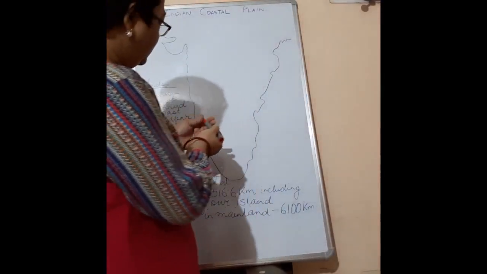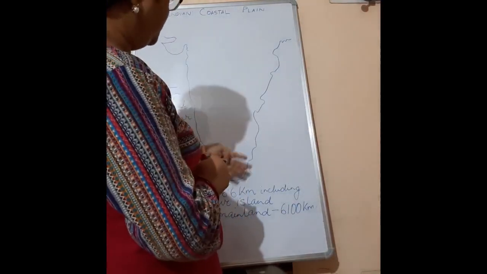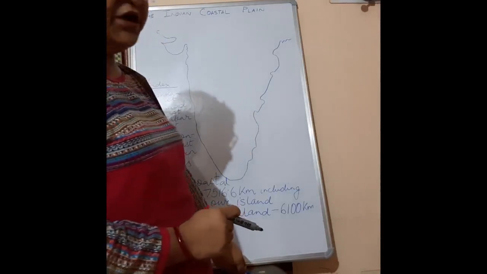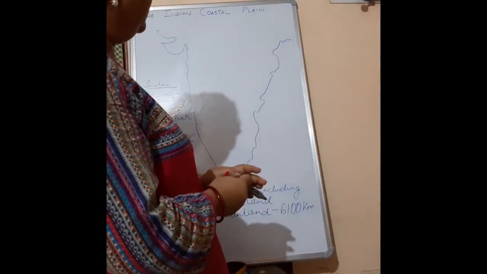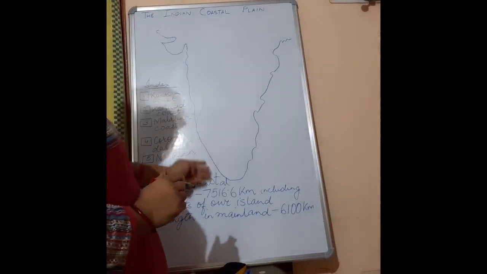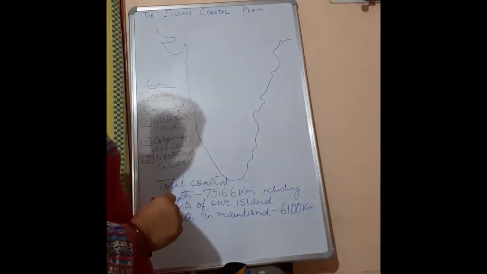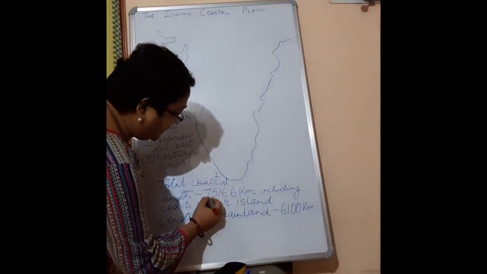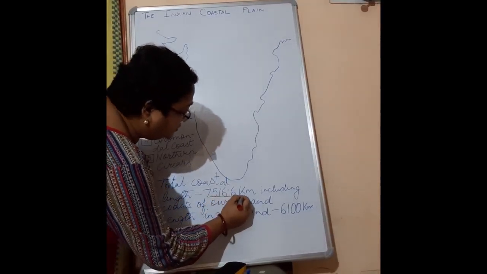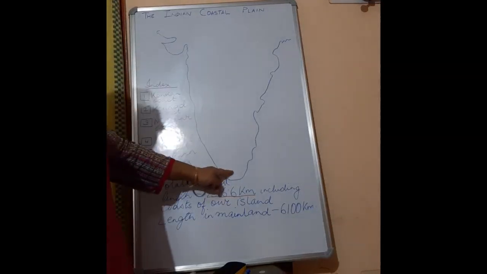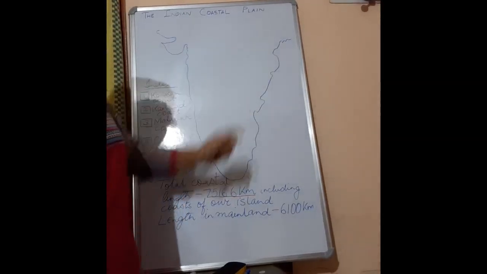So children, here we have the map of the Indian Coastal Plain, and we will be drawing the coastal plain map in this way. So we have a huge length of coastal plain, as I had said. It covers a distance of 7,516.6 kilometers, and it includes the Western Coastal Plain and the Eastern Coastal Plain.